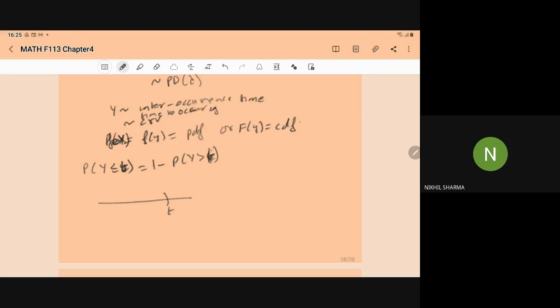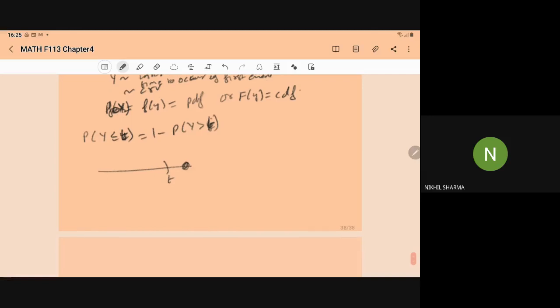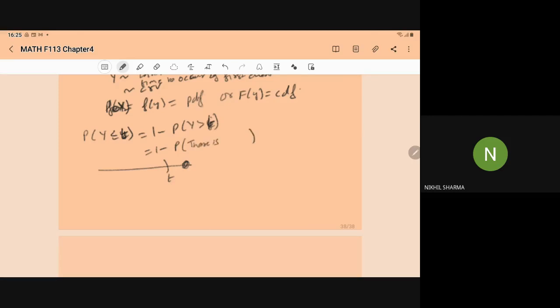So when I say Y is greater than t, it means any event is happening after the time t. So it is 1 minus the probability that there is no event. If there is no event, it means 1 minus the probability that Xt is equal to 0.